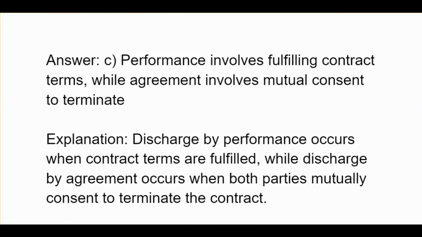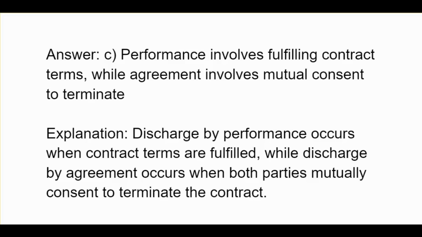C, performance involves fulfilling contract terms, while agreement involves mutual consent to terminate. Discharge by performance occurs when contract terms are fulfilled, while discharge by agreement occurs when both parties mutually consent to terminate the contract.